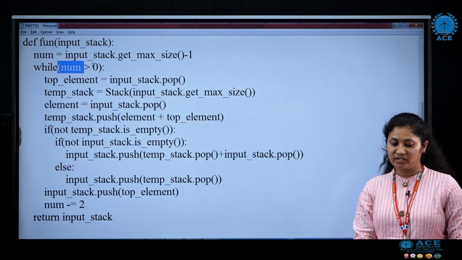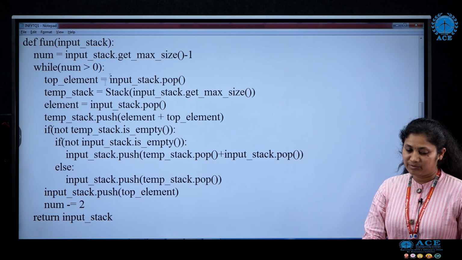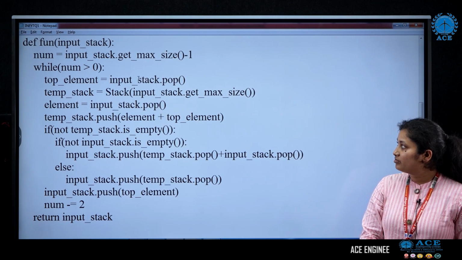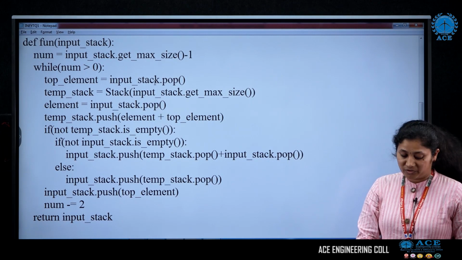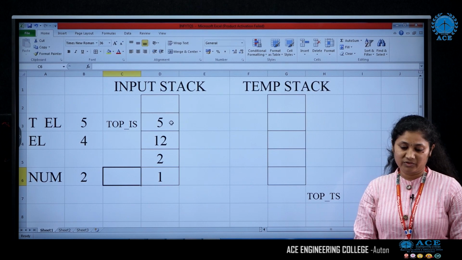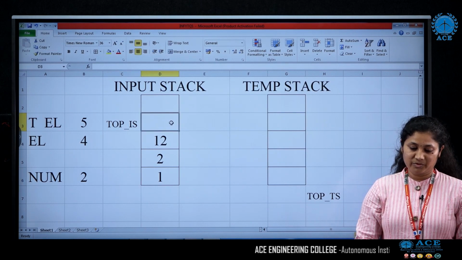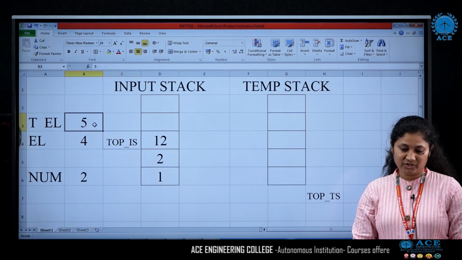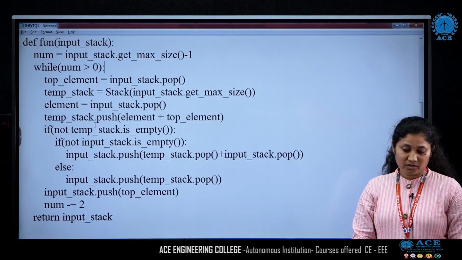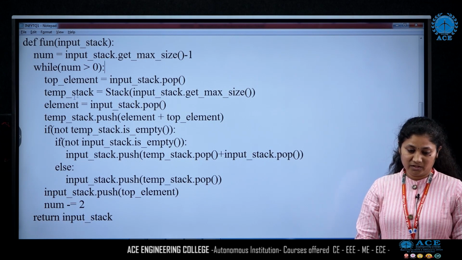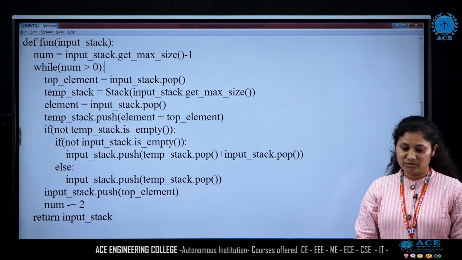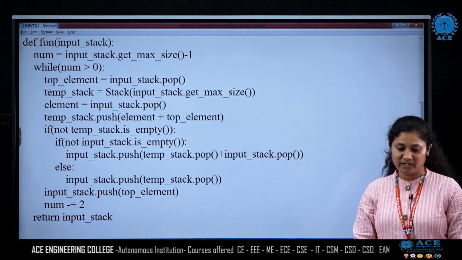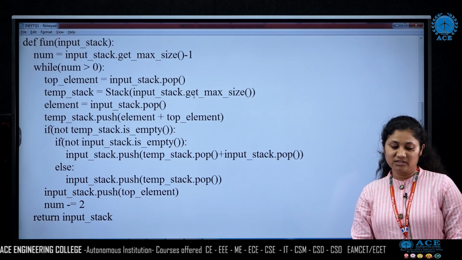So 2 is greater than 0, and again these steps will be repeated. Again in top element we store whatever is on the top of the stack. What is there on top of the stack? 5. So we pop this, decrement the value of top, and store it in top element. Now again the temporary stack: we are creating it again and the size is 5.